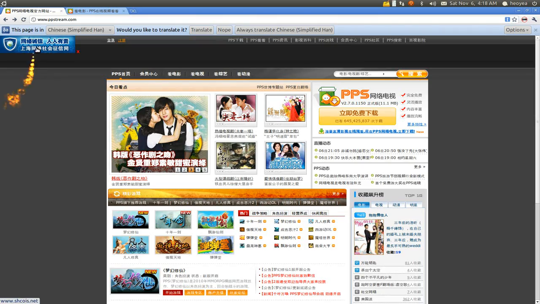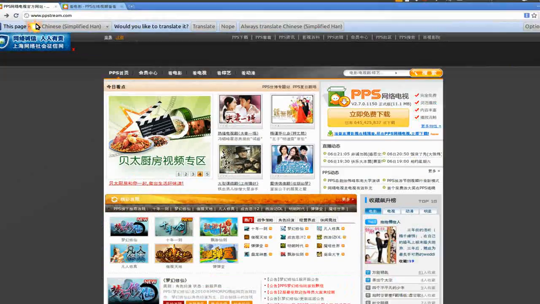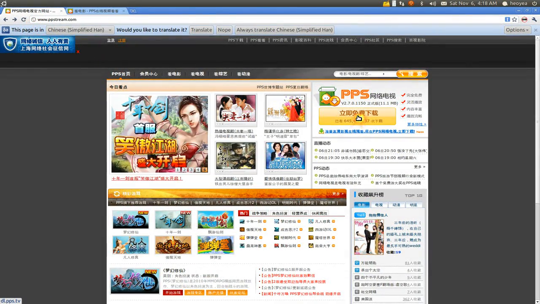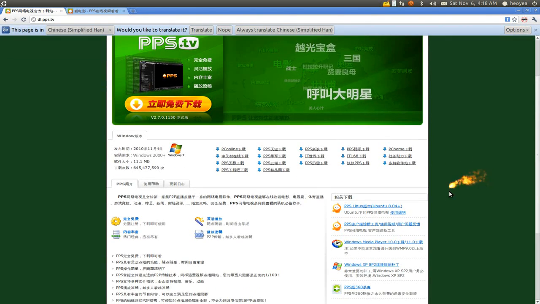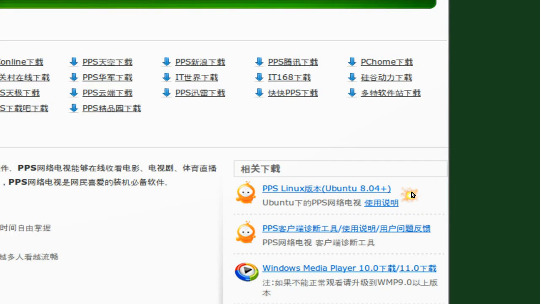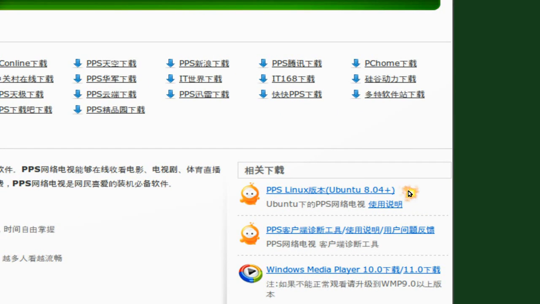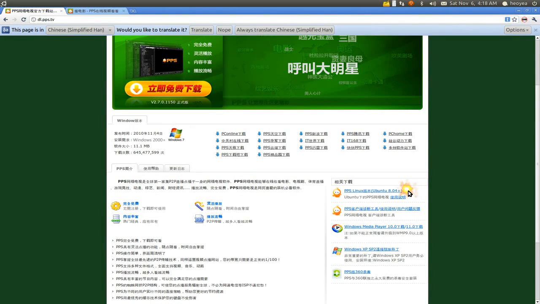But to download this, you go to, let me see here, the main page, ppstream.com. Click on this sucker here. I'll show you how to navigate through this because, you know, it's in Chinese. Anyways, we're using Ubuntu, so you want to download this one. It says 8.04 or higher, so anything that or above, then it will work. Okay, so if you're on 10.10, good also.